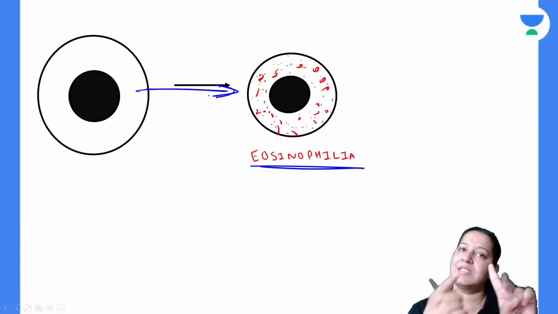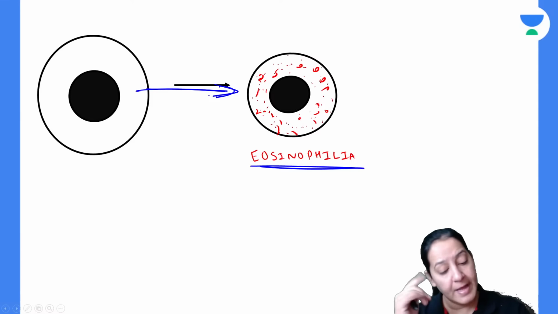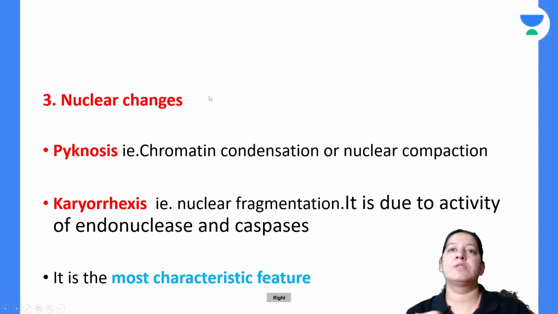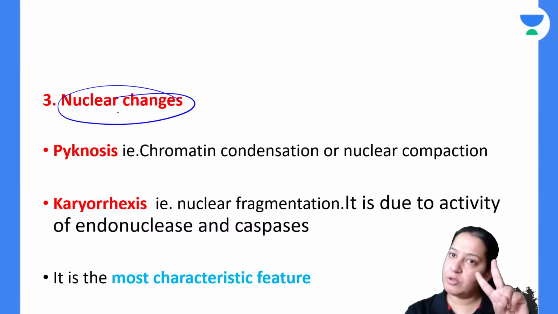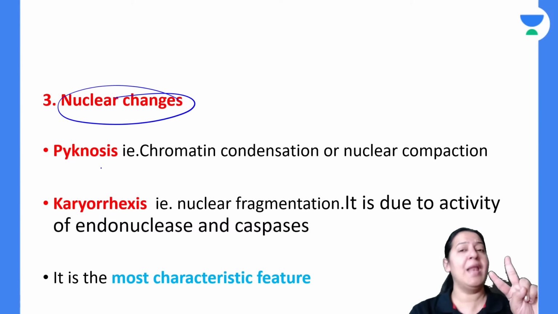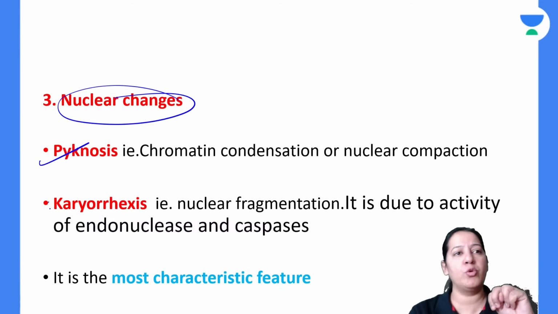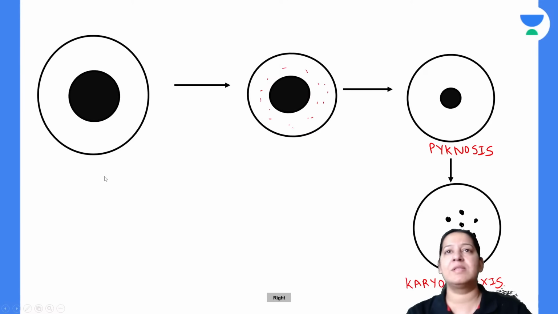We can see the two things, cell shrinkage and eosinophilia. Third feature, come to the nucleus. What will happen to the nucleus? Two things will happen in the nucleus. Number one, pycnosis. Number two, karyoraxis. What do you mean by pycnosis and karyoraxis?